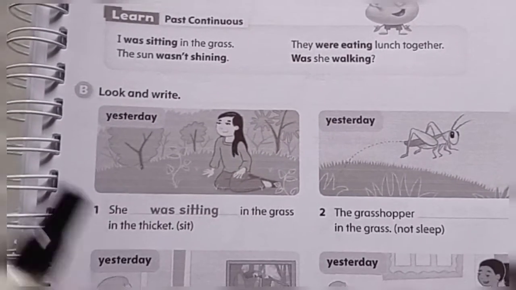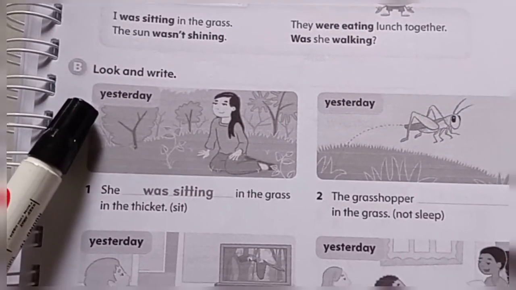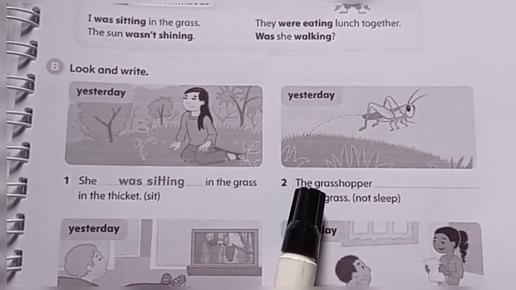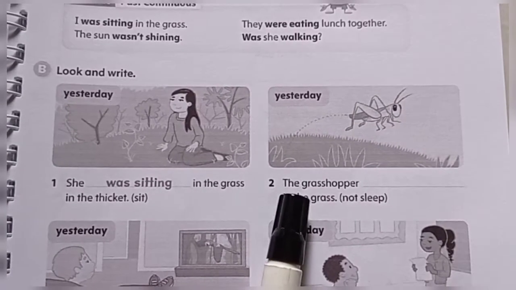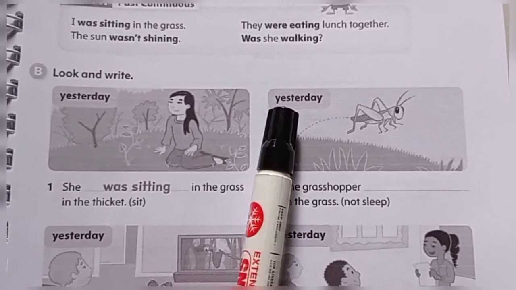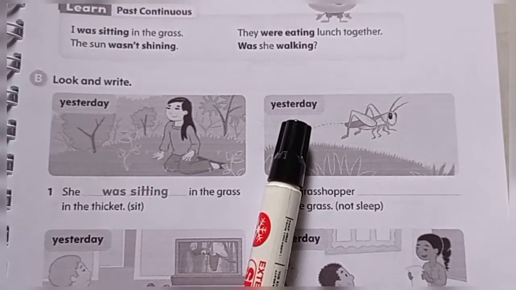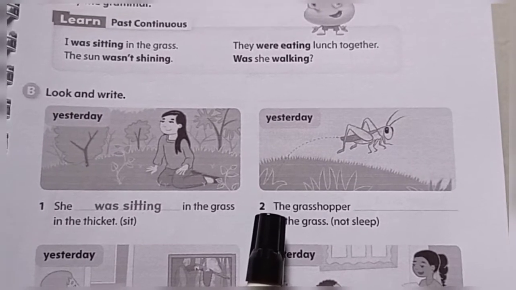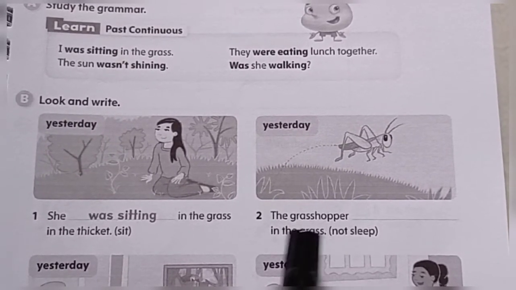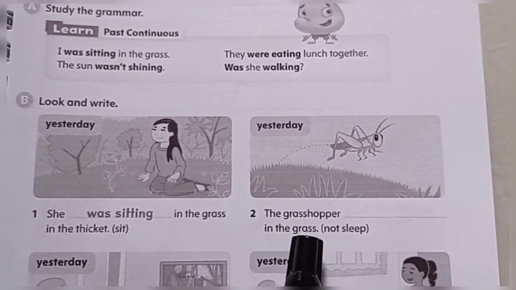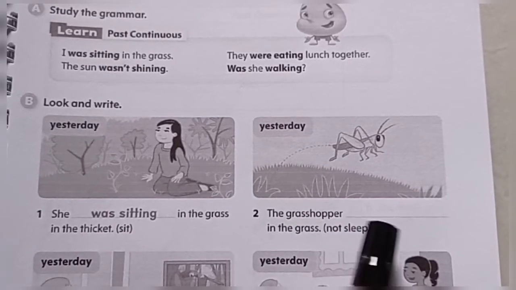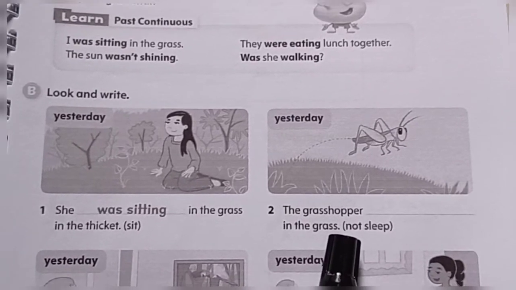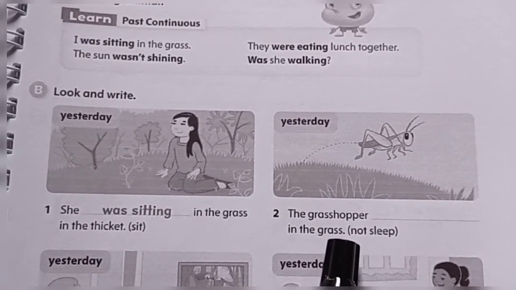Now you continue to part B over here. Number 1 is already done for you. Let me discuss number 2. Talking about yesterday, past, but continuous. The grasshopper, blah blah blah, in the grass. So how to make it into past continuous?